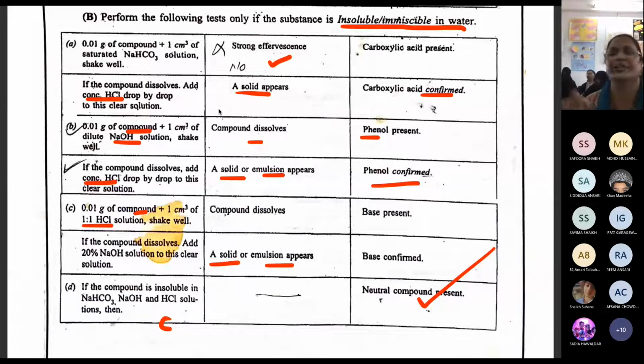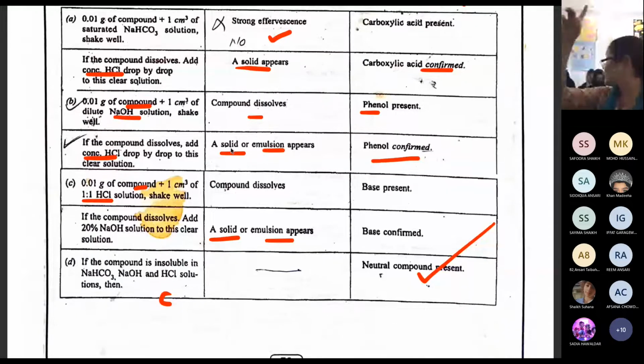Okay, I can show this test to all of you. Then we can go for the phenol. Okay, let's say acid is absent. We have to go in this order only: first acid, then phenol, then base, and then neutral. If acid is absent, then we are going for the phenol. Otherwise, we are not going to go for phenol.